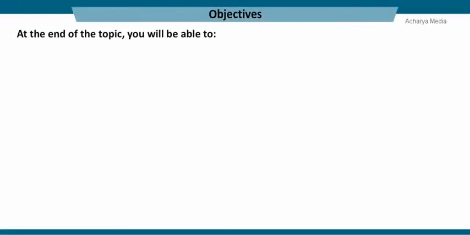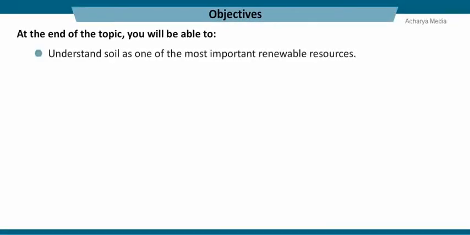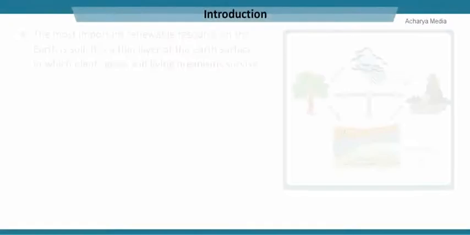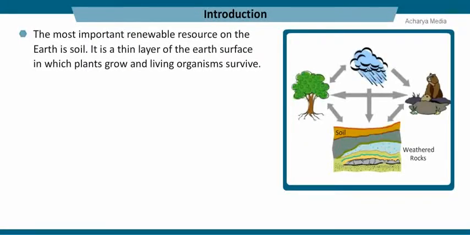At the end of the topic, you will be able to understand soil as one of the most important renewable resources, analyze the fact that soil differs in its fertility, identify the different types of soils, and describe the need for soil conservation. The most important renewable resource on the earth is soil.